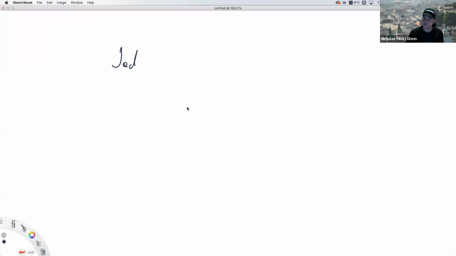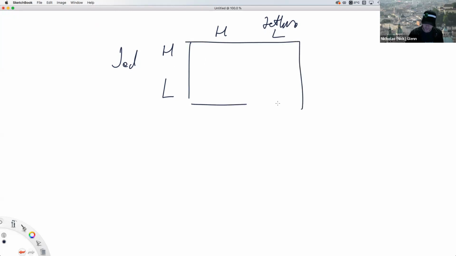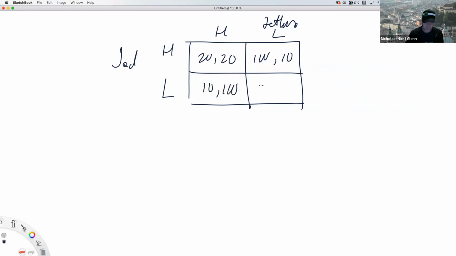So Jed is the row player. He can produce a lot of tomatoes or a low amount of tomatoes. Jethro is the column player. He has the same thing, high production of tomatoes or low production of these organic tomatoes. Then let's write out their payoff matrix. 20, 20, 100, 10, 10, 100, 80, 80.